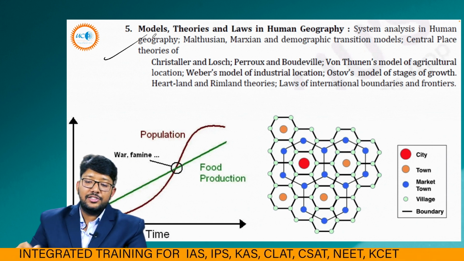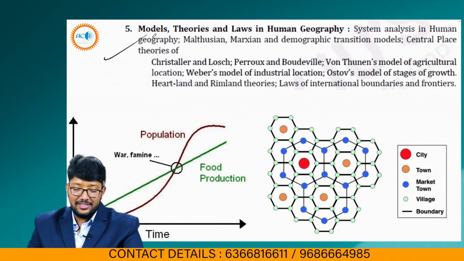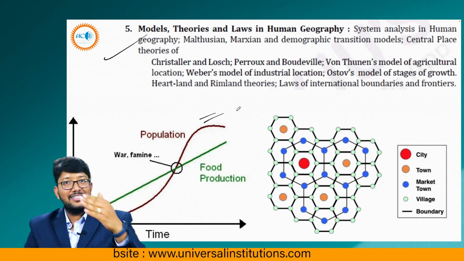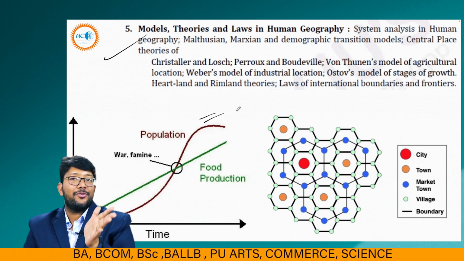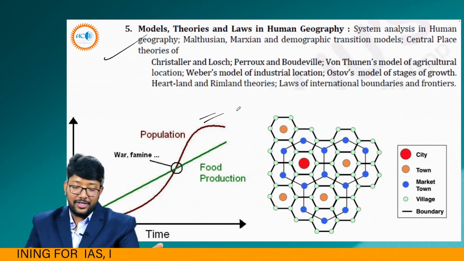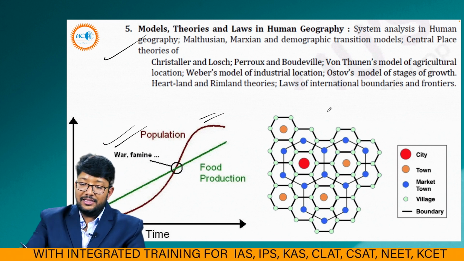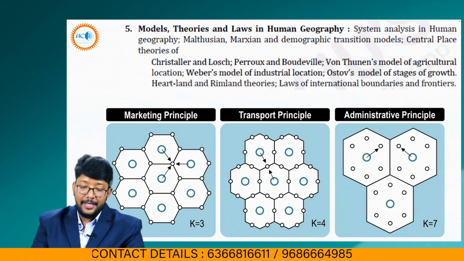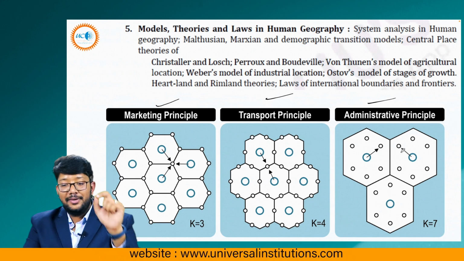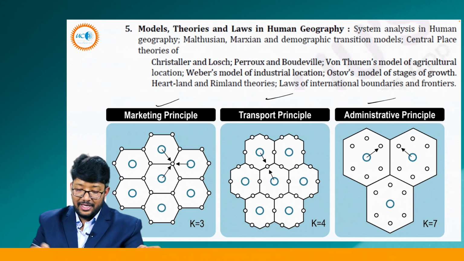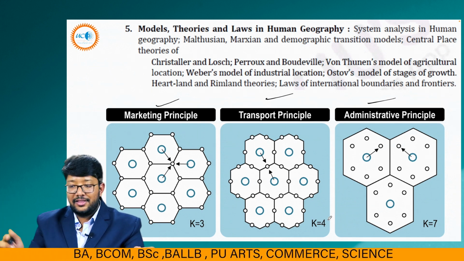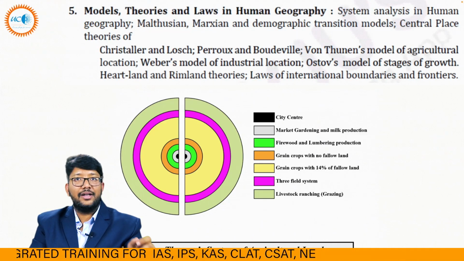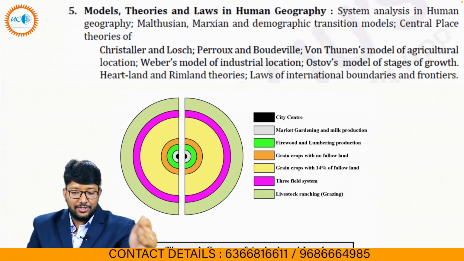Then our models, theories and laws in human geography. As you can see, this is our Malthusian theory. He is saying that population is increasing exponentially, but our food production is not growing that much. That is according to Malthus. This is Christaller's central place theory. These are the three marketing principles. Remember that Losch has more. K3, K4, K7 are Christaller's, and Losch goes up to K21. We will talk about it later when I teach you Christaller's central place theory.